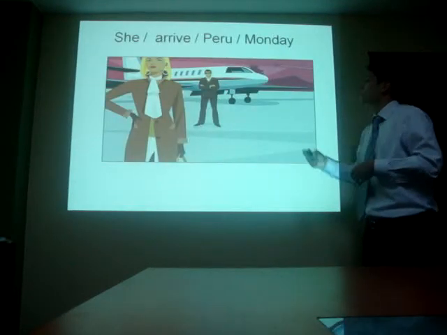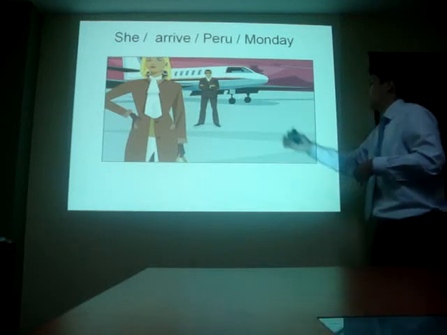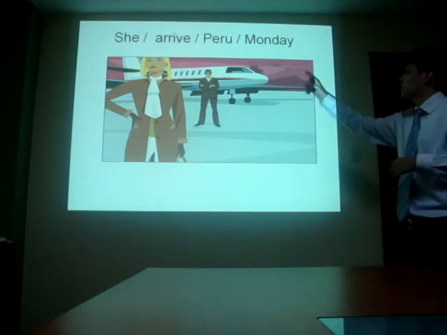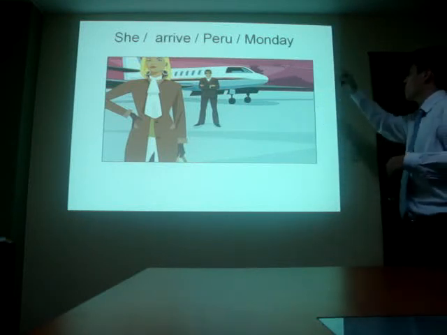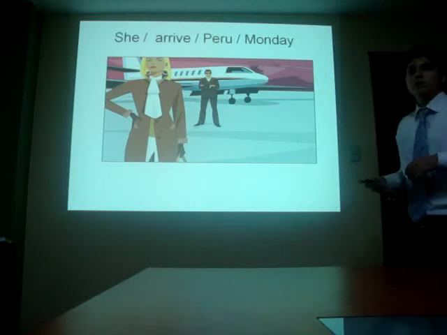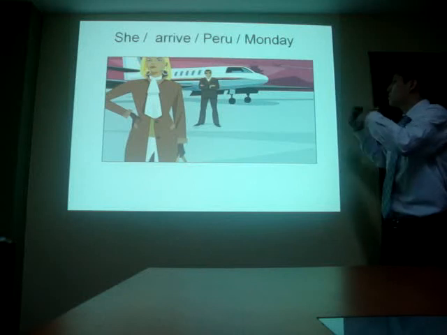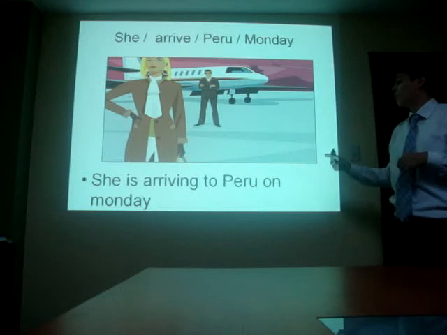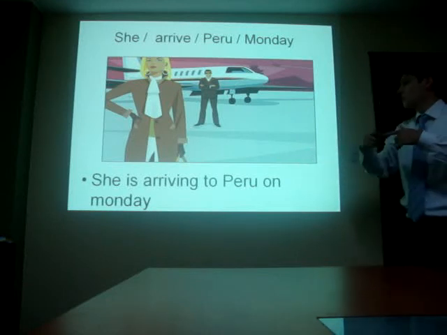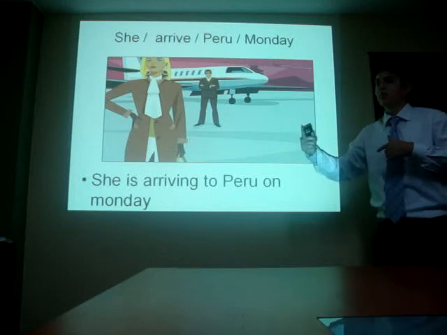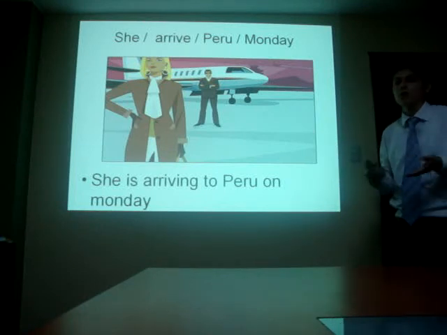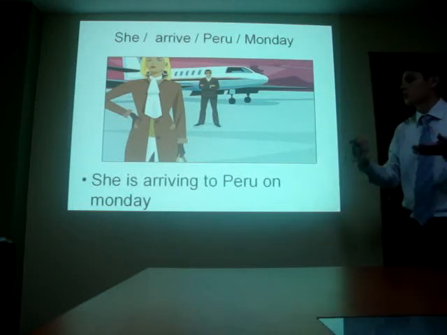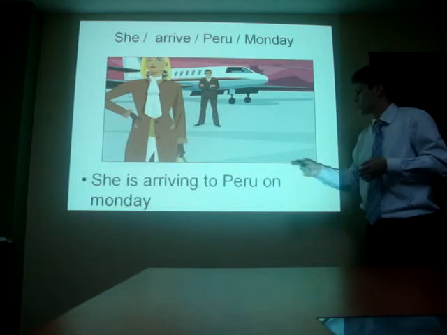The other example is here. In the picture we see a beautiful lady and a plane. And the words right there: she, arrive, Peru, on Monday. When we mix the words, the answer is: she is arriving to Peru on Monday. That means that she is going to arrive to Peru on Monday. Maybe today is Friday, maybe Saturday. So in the future, in a couple of days or 3 days, she's going to arrive. That's why we use arriving.